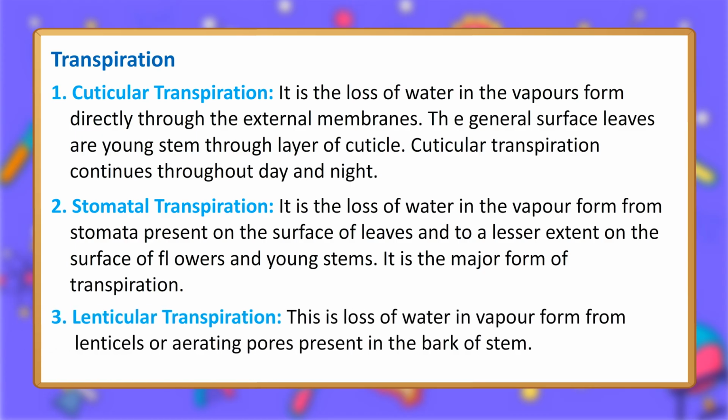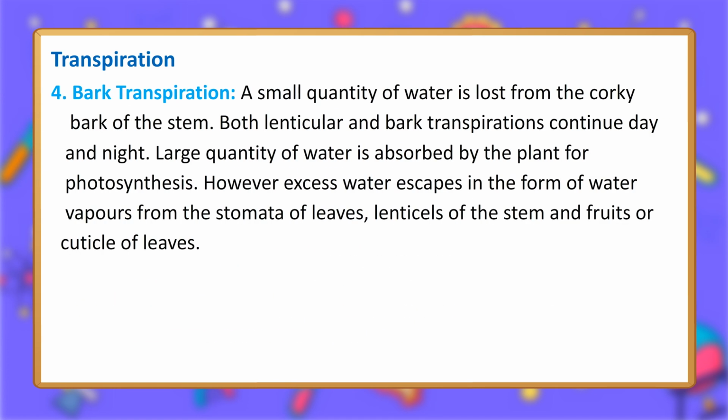3. Lenticular transpiration. This is loss of water in vapor form from lenticels or aerating pores present in the bark of the stem. 4. Bark transpiration. A small quantity of water is lost from the corky bark of the stem. Both lenticular and bark transpirations continue day and night. A large quantity of water is absorbed by the plant for photosynthesis. However, excess water escapes in the form of water vapors from the stomata of leaves, lenticels of the stem and fruits, or cuticle of leaves.